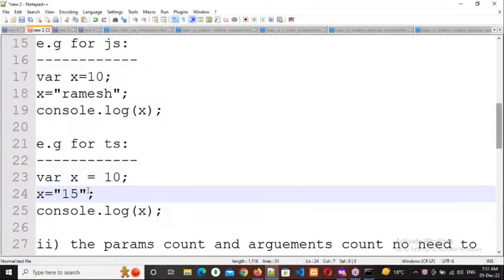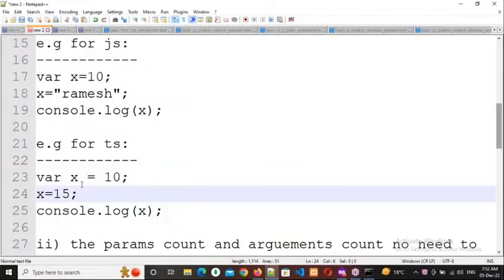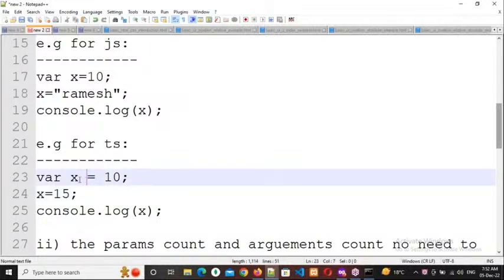For example, here I'm writing x equal to 15. Now what is the output I will get? 10, 15 or error? 15 only. Why? Because the x value is 10 here and 15 here. So whenever the data type is matching, it will take the latest value only. Whenever the data type is not matching, it will take the first value as the main data type.